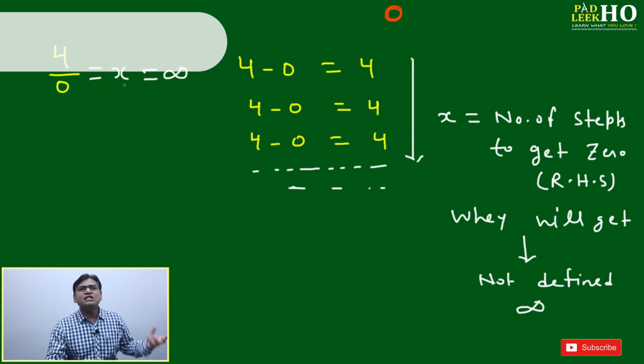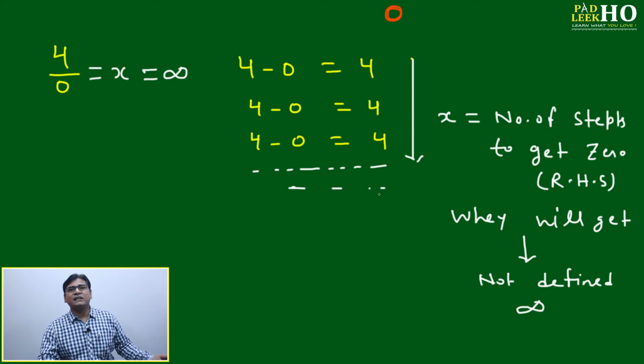4 by 0, just suppose we don't know about infinity. Generally, if you ask any student about 4 by 0 or any number by 0, they will tell you directly it is infinity because it is not defined. If you are dividing any number by 0, it is not defined. You will directly get infinity. But what is the implication of infinity? Let's try to understand.